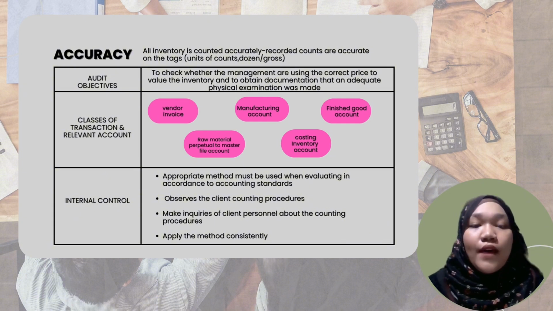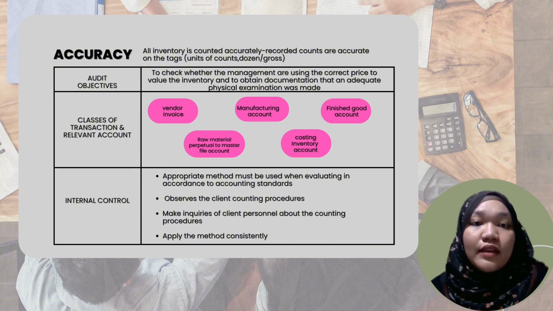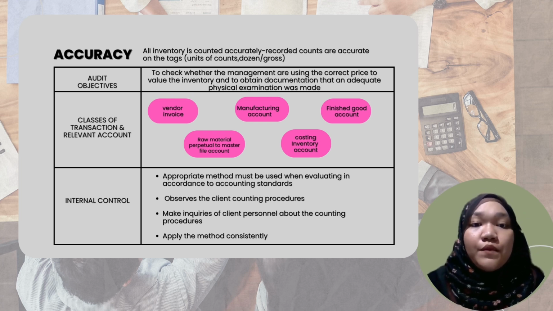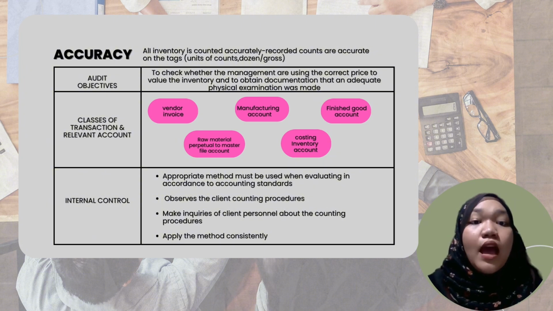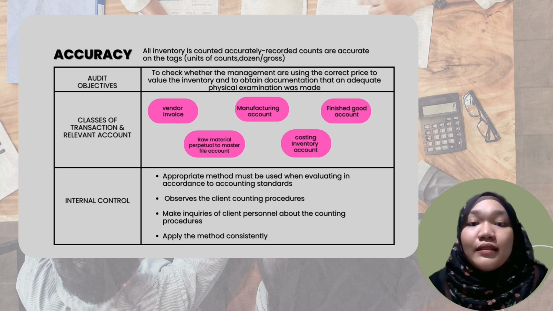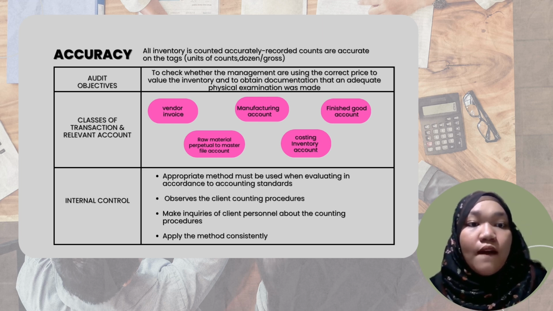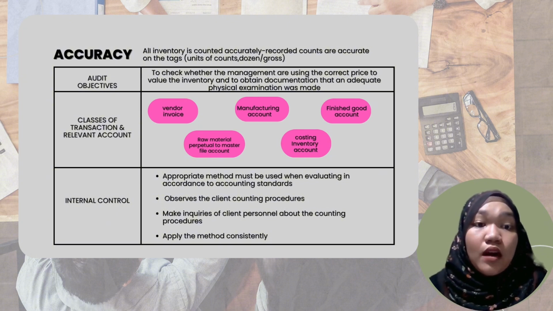So what is accuracy? Accuracy means all inventory is counted accurately or recorded counts are accurate on the tags, such as units of counts, dozens, or gross. The audit objective for accuracy is to check whether the management is using the correct price to value the inventory and to obtain documentation that an adequate physical examination was made. Classes of transaction and relevant accounts are vendor's invoice, manufacturing accounts, finished goods accounts, raw material perpetual master files account, and lastly, costing inventory account.